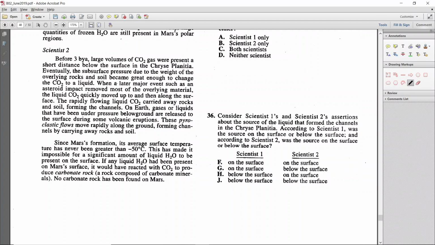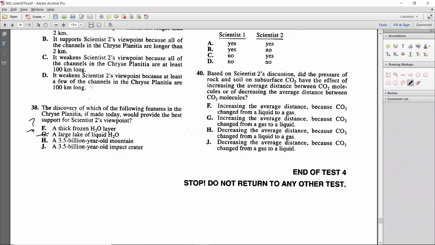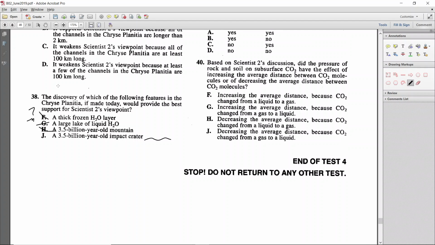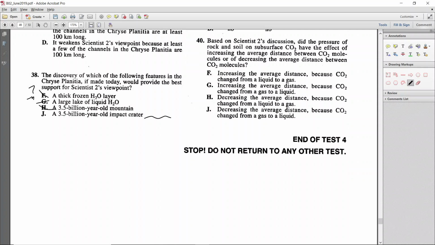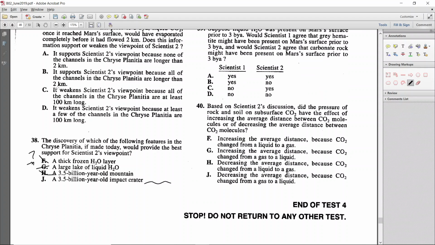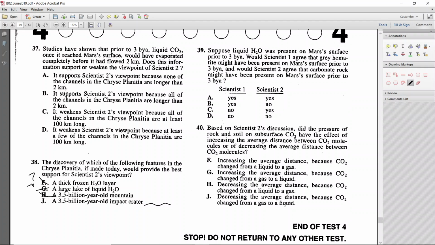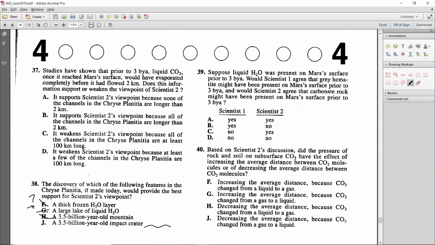When a later major event, such as an asteroid impact, removed most of the overlying material. Asteroid impact goes along with impact crater, and now we realize there is no mention of frozen H2O, so we can really eliminate F. H is out because they didn't mention a mountain. Scientist 2 did mention a 3.5 billion year old impact crater, prior to 3 BYA, this asteroid impact. So that is answer J, supports scientist 2. I would suppose if J wasn't there, then maybe F would be a good answer. But really, scientist 2 doesn't mention a thick frozen H2O layer.